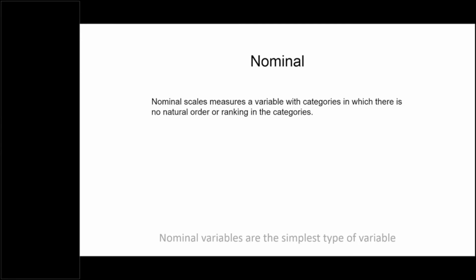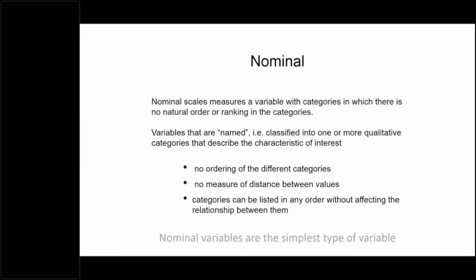Both are exclusive categories which can be counted. We can give the percentage. But we cannot add these categories. We cannot have 1.5 male, or 1.5 gender, or 1.75 gender. No, it cannot be done. We cannot have a mean for this kind of data, because these categories are exclusive categories. So such kind of measurement, where there are exclusive categories, no natural order, and no ranking, is known as the nominal scale. This kind of data is measured in the nominal scale.